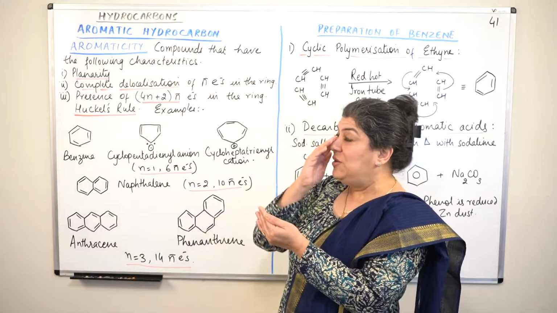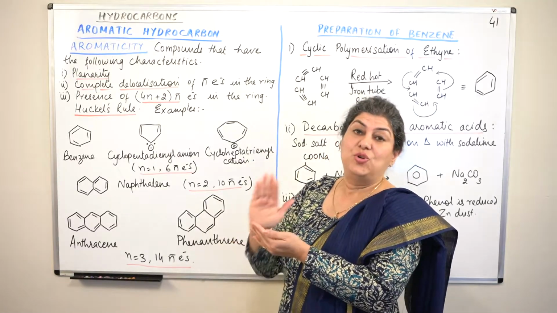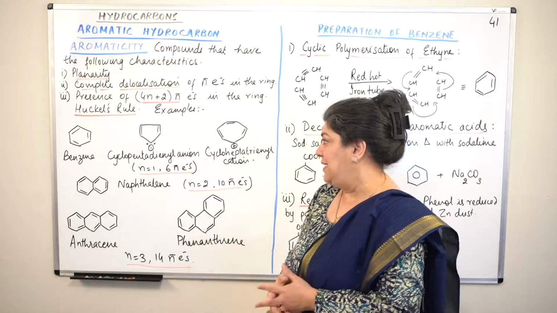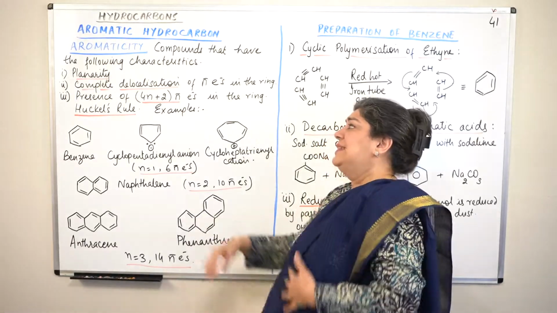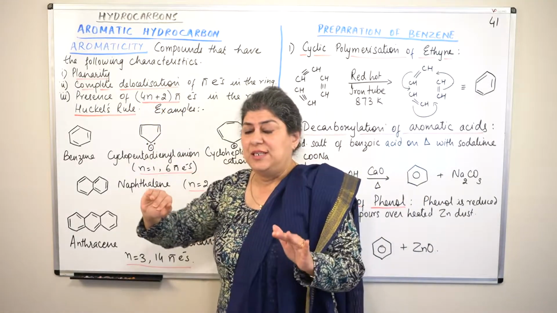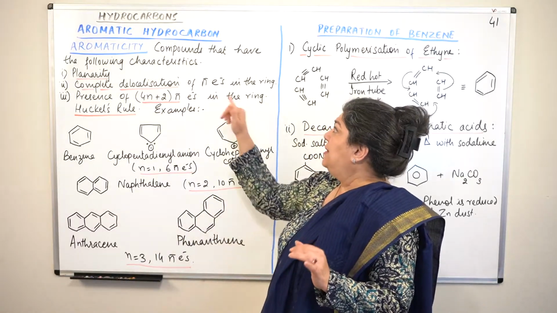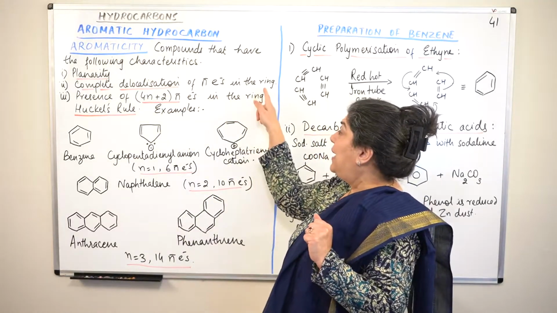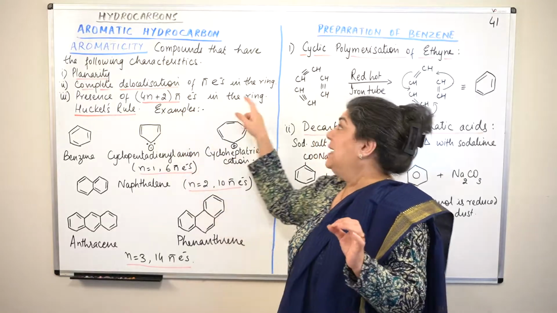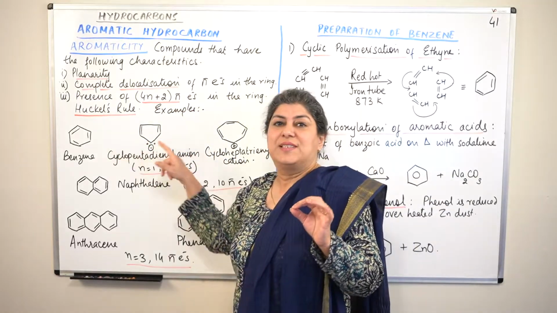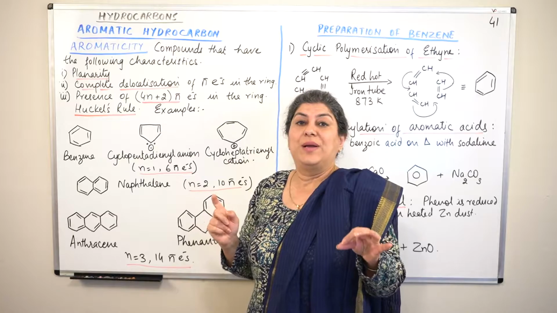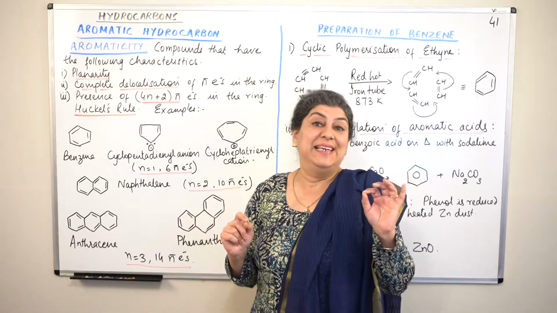So if there is complete delocalization, only then will resonance take place. So the second condition is that there should be complete delocalization of pi electrons in the ring. In the ring, every word here is important. In the ring means all of these compounds, the aromatic hydrocarbons, are cyclic in nature.